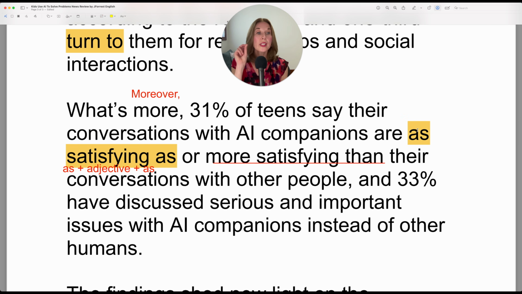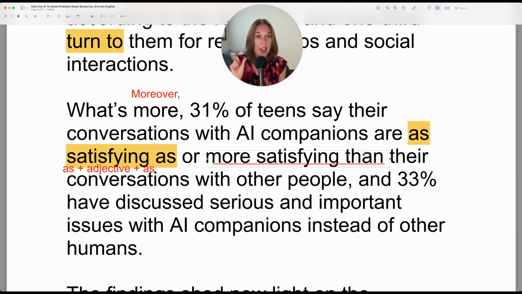Now, when you use as adjective as, you go directly to the next point. So movie A was as good as movie B. So if you want to use more, so you could say better than or worse than, you have to use than.